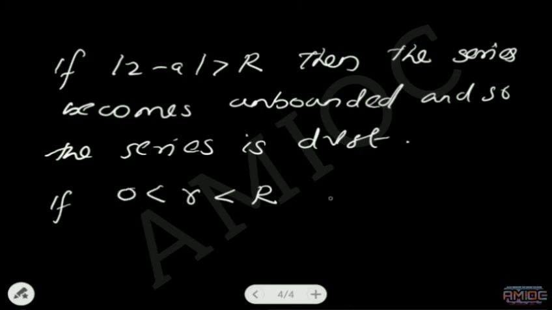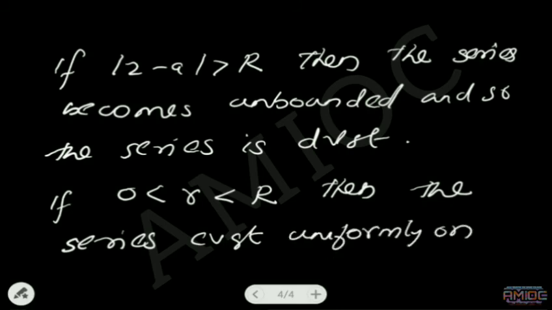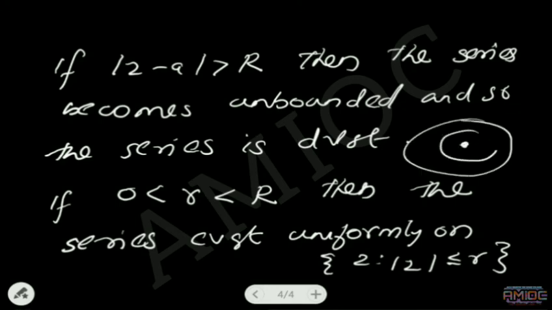Also, we can show that if small r is a number less than R and greater than 0, then the series converges uniformly on all z satisfying mod z less than or equal to small r, where small r is a given number strictly less than R and strictly greater than 0.